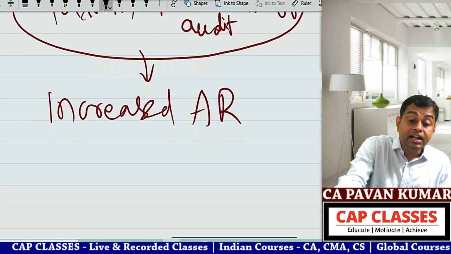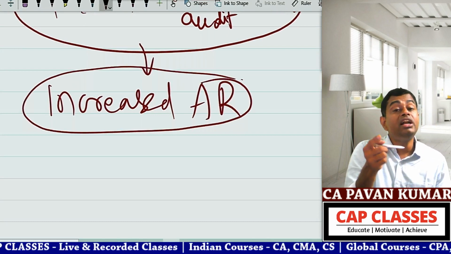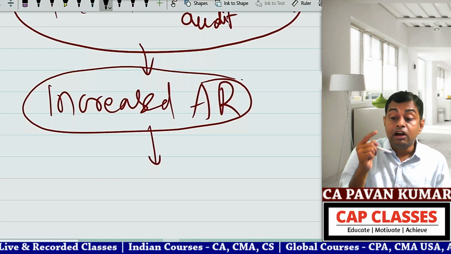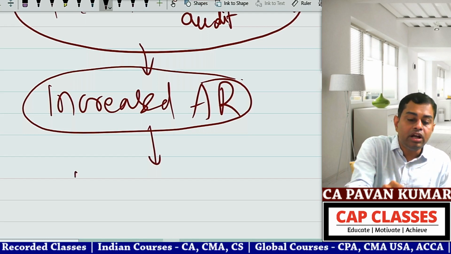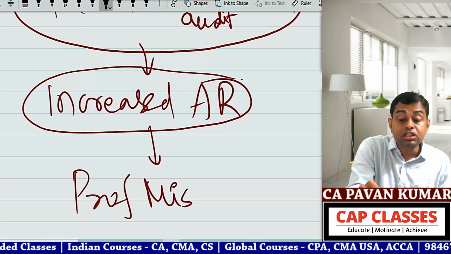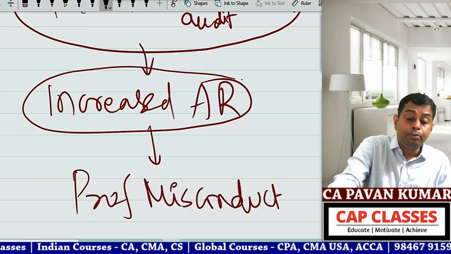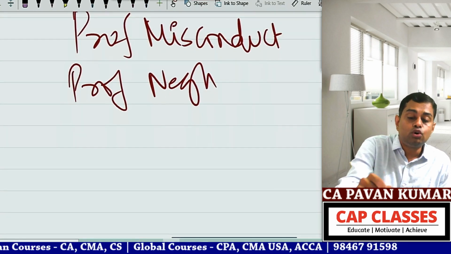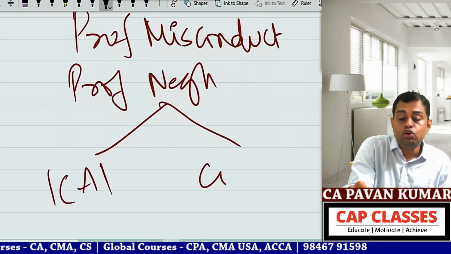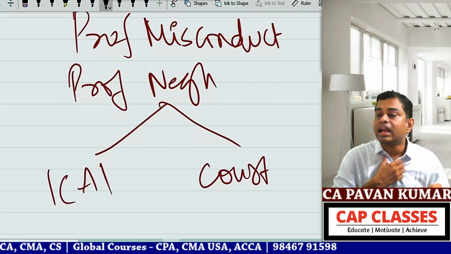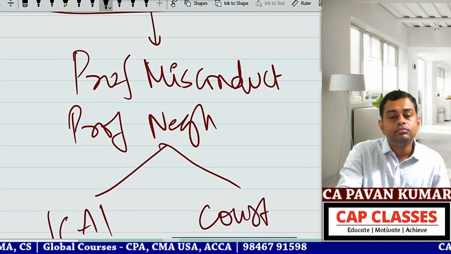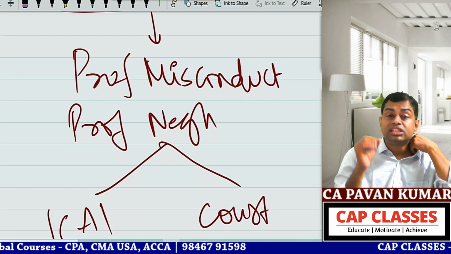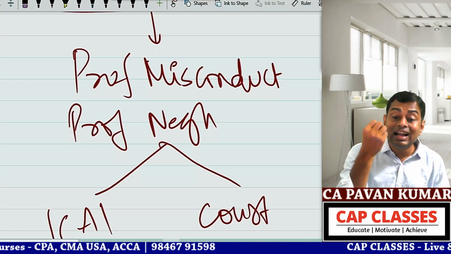If the audit risk increases, there is more probability that I will give an inappropriate opinion. When I give an inappropriate opinion, it will amount to professional misconduct, professional negligence, and the matter will go to ICAI and the matter will go to court. Court will catch the collar of this auditor and throw him in jail. Simple. So step 1, first understand the risk.